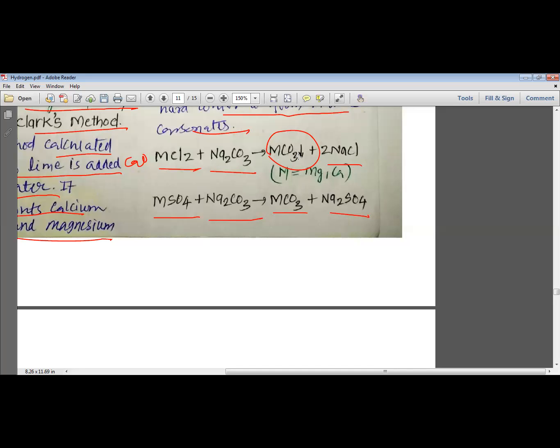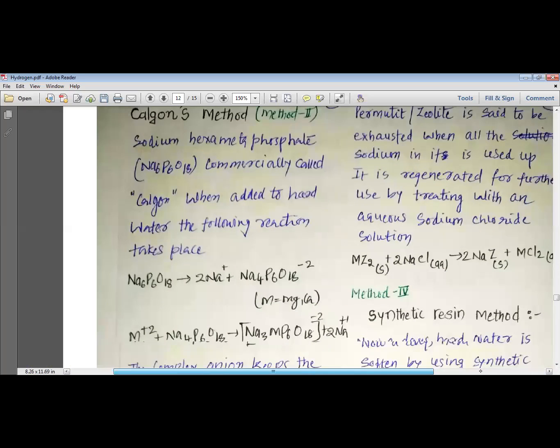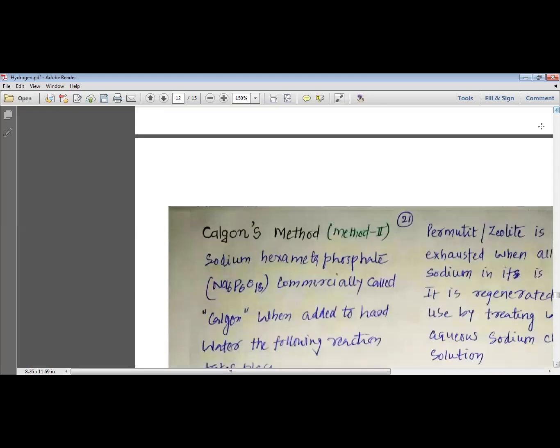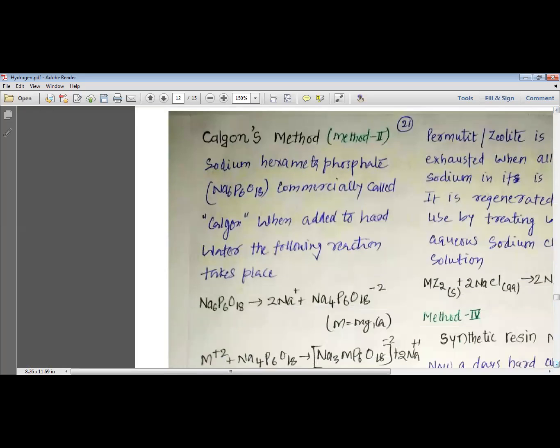This MCO3 may be calcium carbonate or magnesium carbonate. So the calcium carbonate and magnesium carbonate are precipitated. These precipitates may be filtered, and the filtrate we get is your soft water.